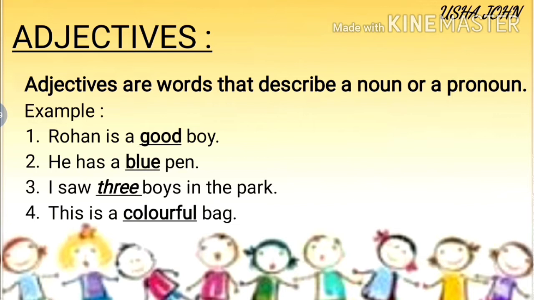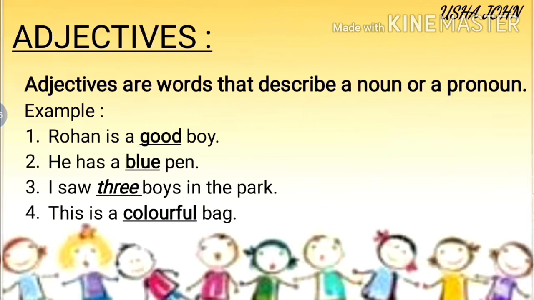Here, he is a pronoun. What kind of a pen does he have? Blue pen. Right? Adjectives are words that describe a noun or a pronoun. It gives more details about a noun or pronoun.